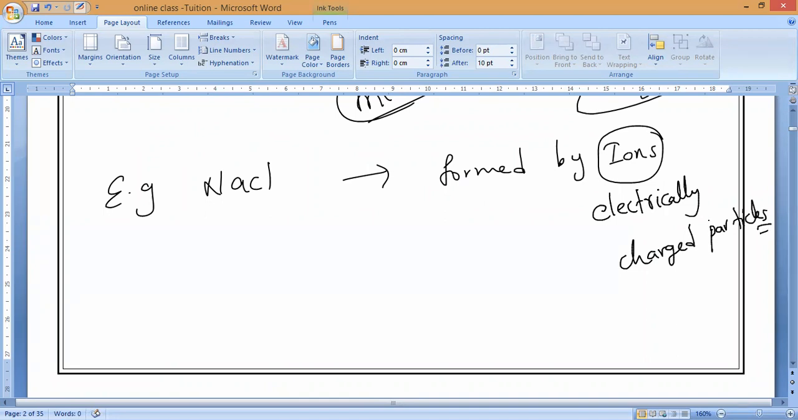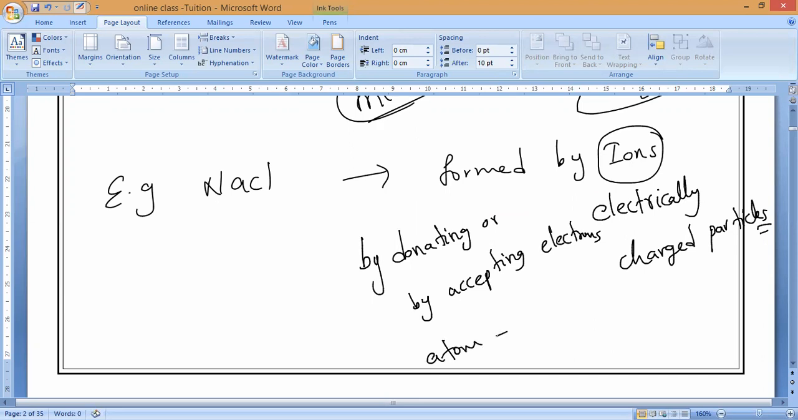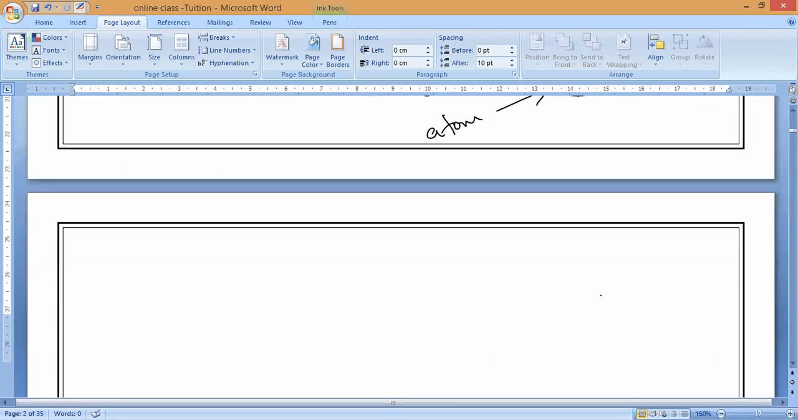Next we'll study how to write a chemical formula. How do they become electrically charged particles? By donating or receiving, losing or accepting electrons. Atoms turn into ions. That is what we should call ions. An electrically charged particle is called an ion. Any doubt in this? Please respond.